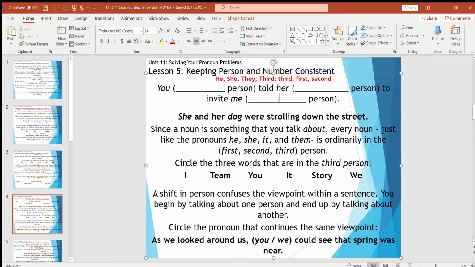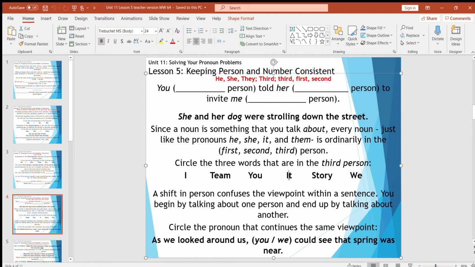So, since a noun is something that you talk about, every noun, just like the pronouns he, she, it, and them, is going to be in the first, second, or third person. It's going to be in the third person. So circle the 3 words that are in the third person of I, team, you, it, story, and we. So remember, it's all the things being spoken about. So like team would be a noun in the third person.